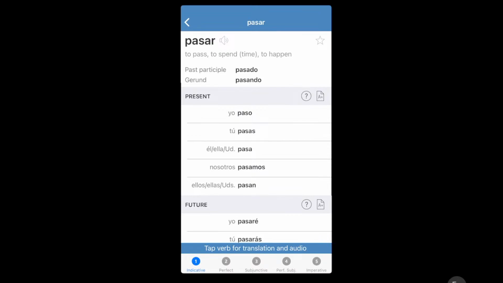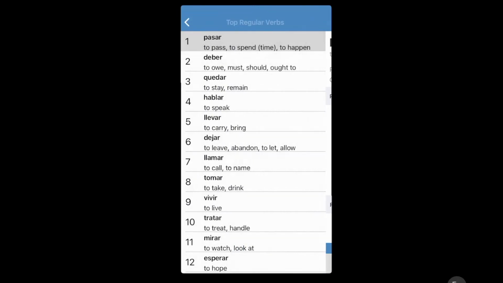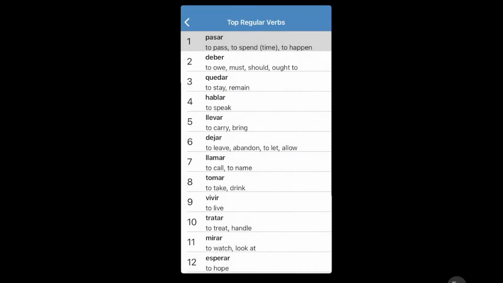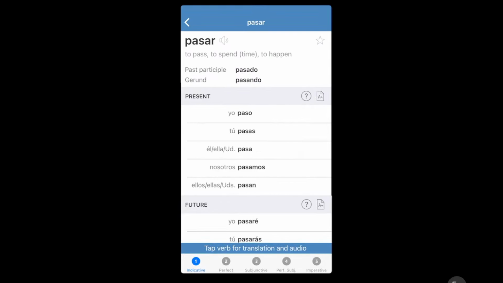Okay, in today's lesson, we're going to learn how to conjugate a regular AR verb. The verb today is called pasar, to pass, to happen. The past participle, P-A-S-T, past, is pasado.